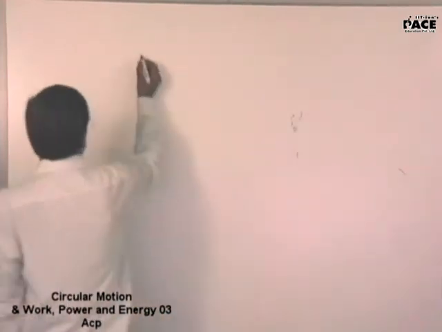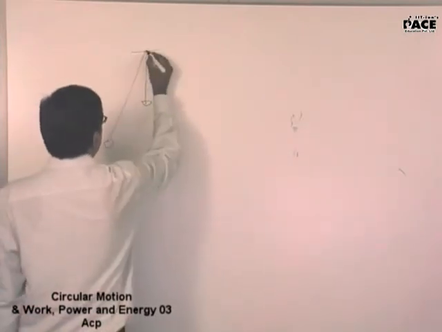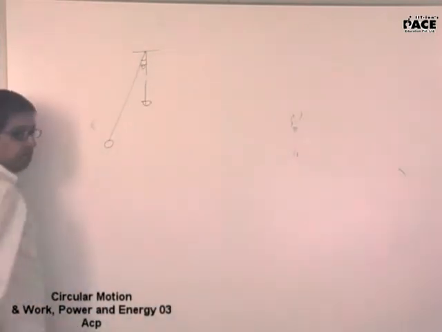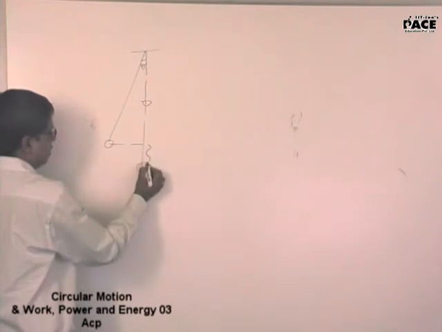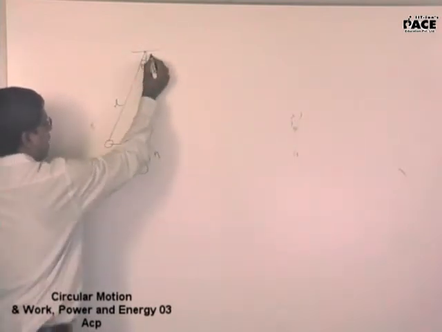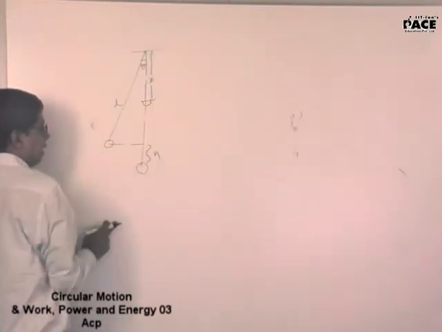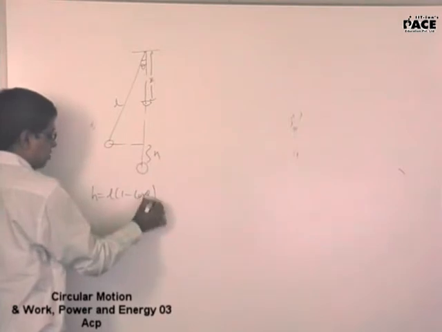58. Have a look at what he is doing. There is a peg here. You are releasing it from here. First of all, calculate. When the bob comes here, this height, this is L and this total, this may be X. The total length will be L cos theta. H is equal to L into (1 minus cos theta).